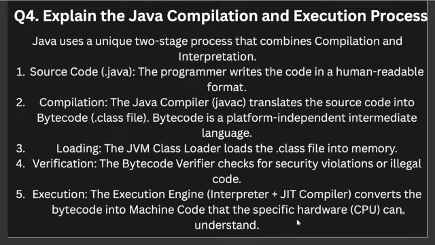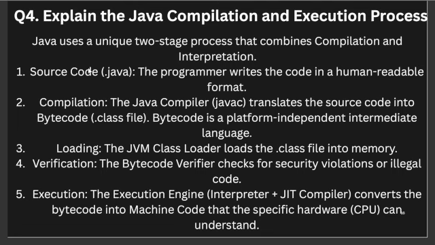Moving to the next question, which is: explain the Java compilation and execution process. Java uses a unique two-stage process that combines compilation and interpretation. We have source code, which is saved in a .java file, then the compilation process, loading and verification, and the last is execution.